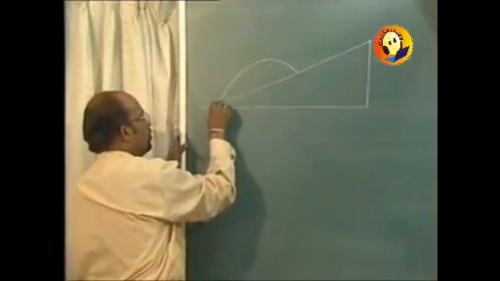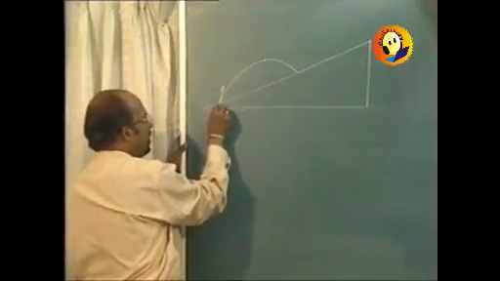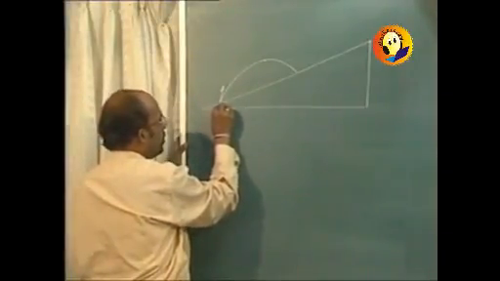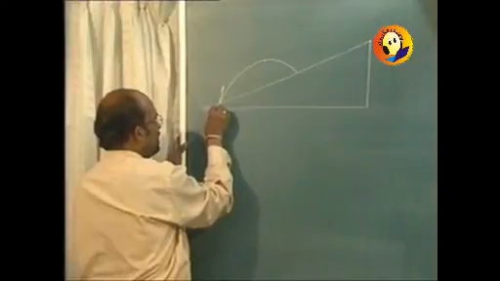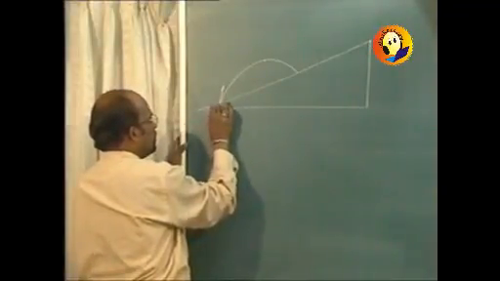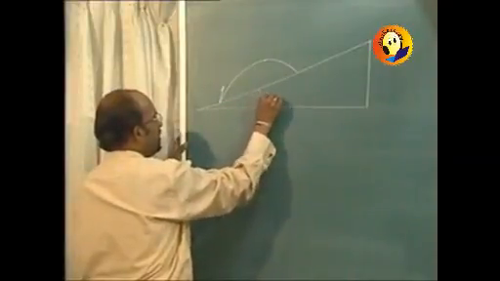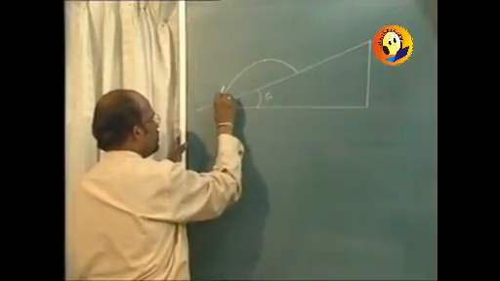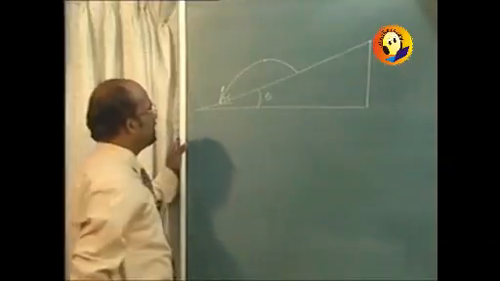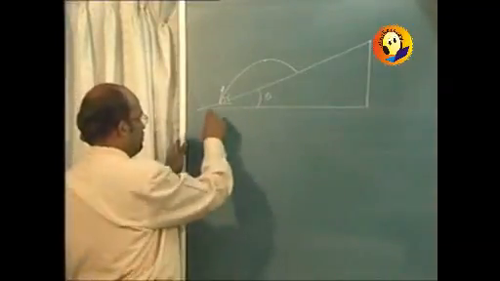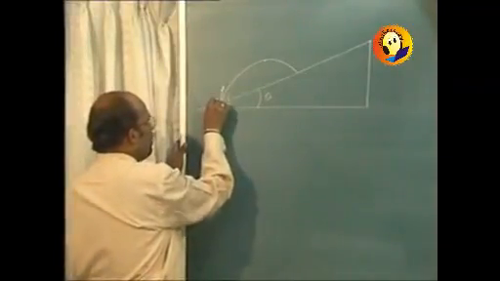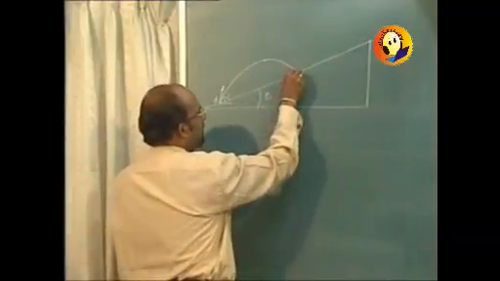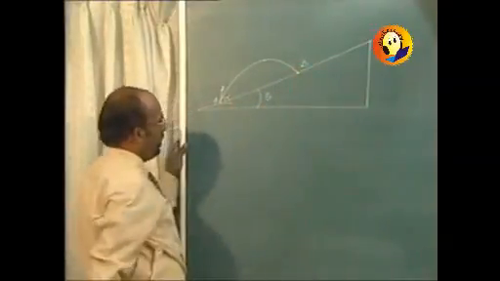The projectile is thrown at an angle of alpha with horizontal, and the inclined plane is making an angle of theta. So the angle made by the inclined plane is theta, and the angle of the projectile with horizontal is alpha. It is thrown from point A and is hitting the inclined plane at point B.